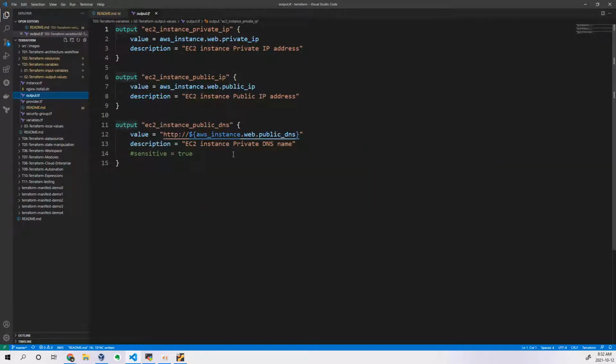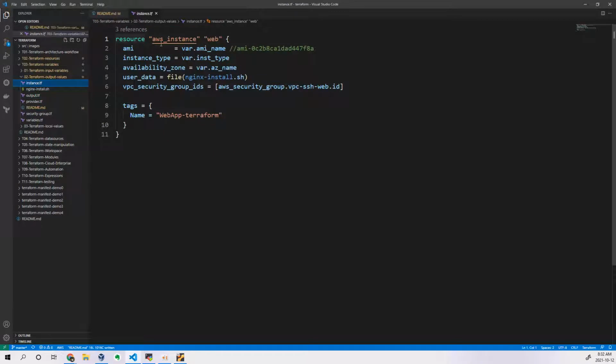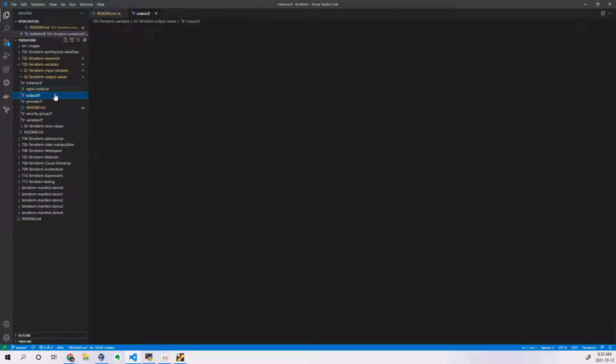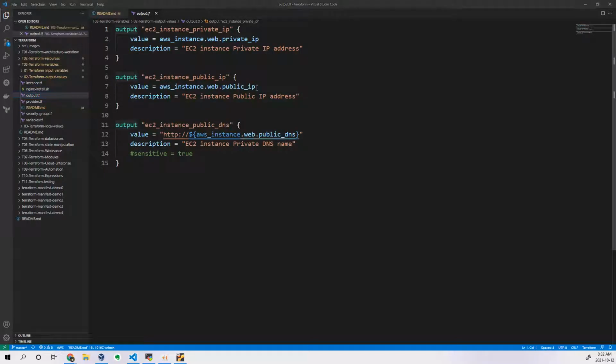You can see here, once the instance has been created, I'm trying to print the private IP and public IP. This private IP and public IP will be fetched from the resource created in instance.tf, using aws_instance.web followed by the attribute. I told you there is another parameter called attributes, and those attributes can be used in order to print your output. Let me show you that.